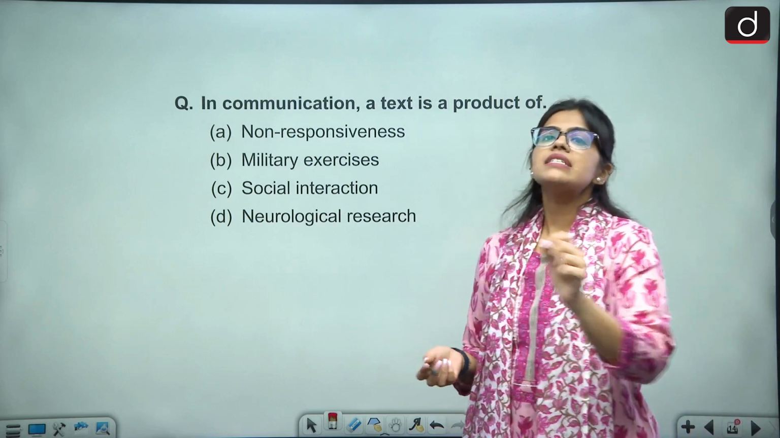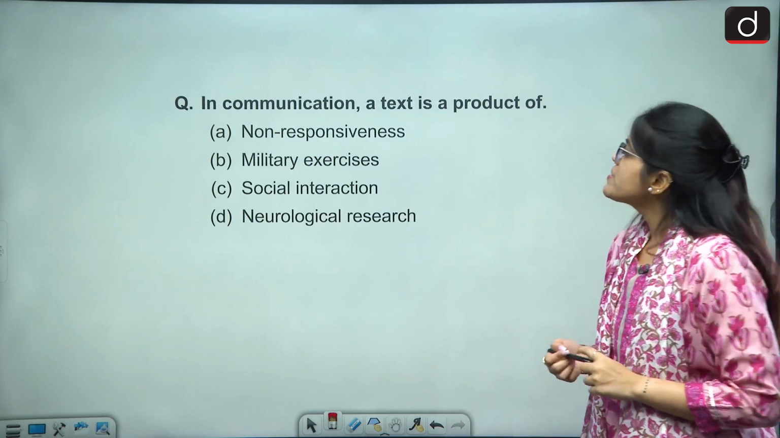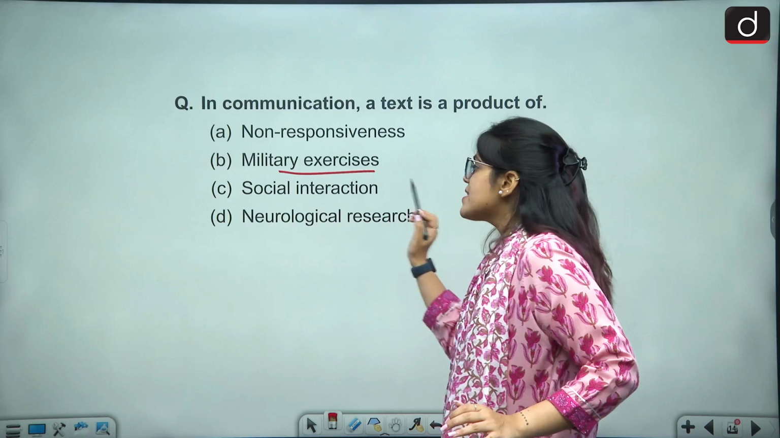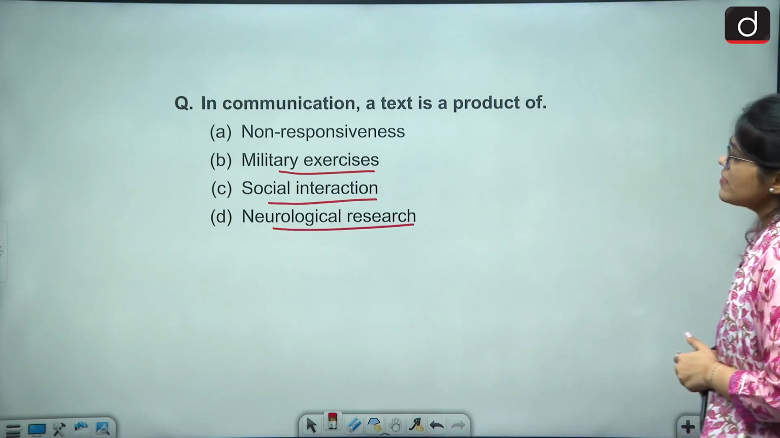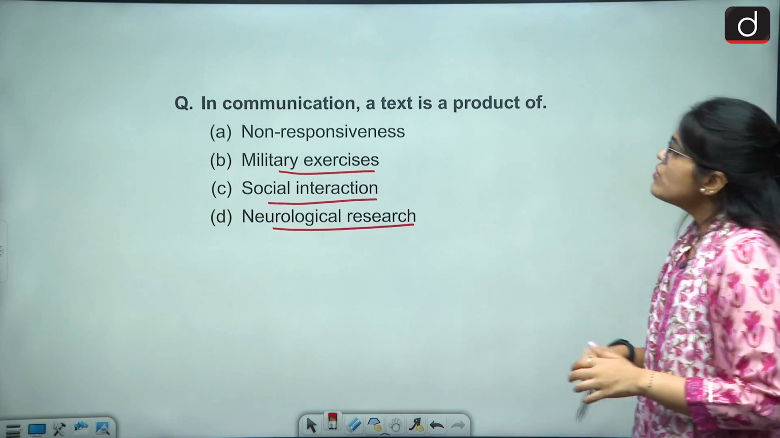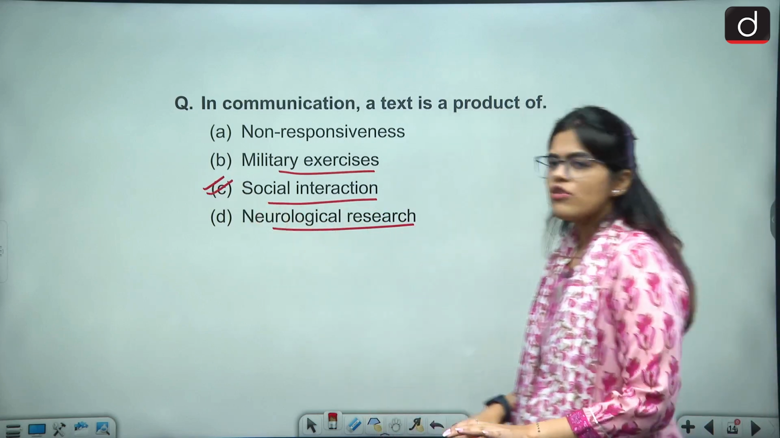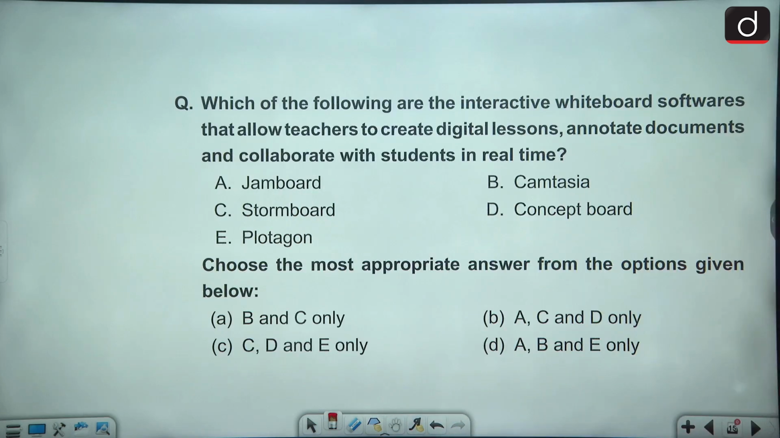Then in communication, a text is the product of. In communication, a text is the product of what? Non-responsiveness, military exercises, social interaction and neurological research. Very easy. So in communication, a text is a product of social interaction.